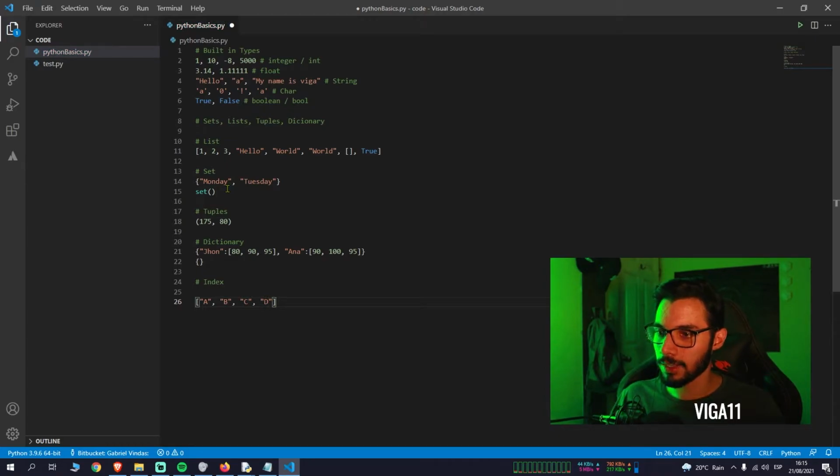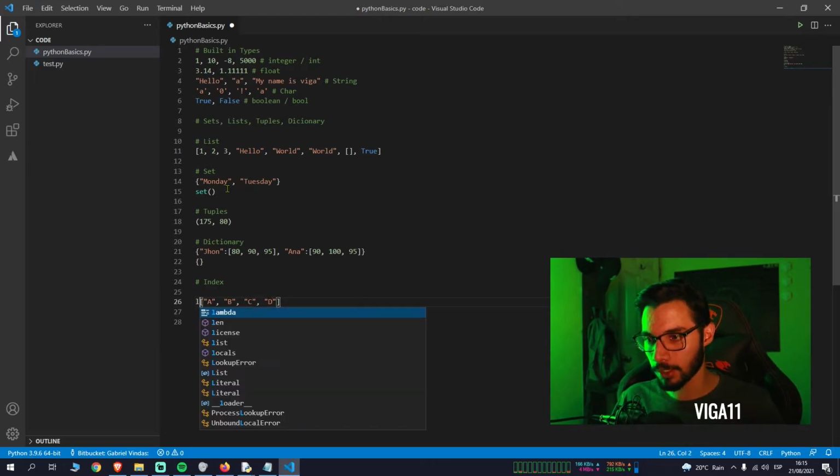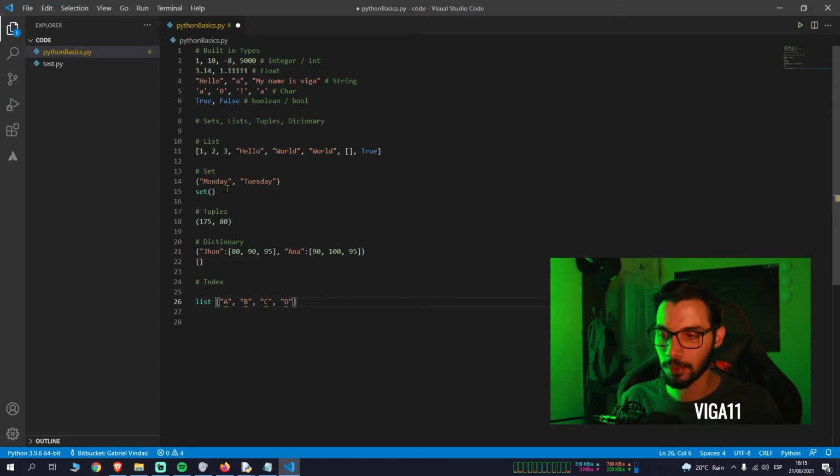Right, so this list has positions. You can access any value of this list by the position. So let's put a name to this list. We're going to call it list because we are very creative. List is going to be equal to this value, right?